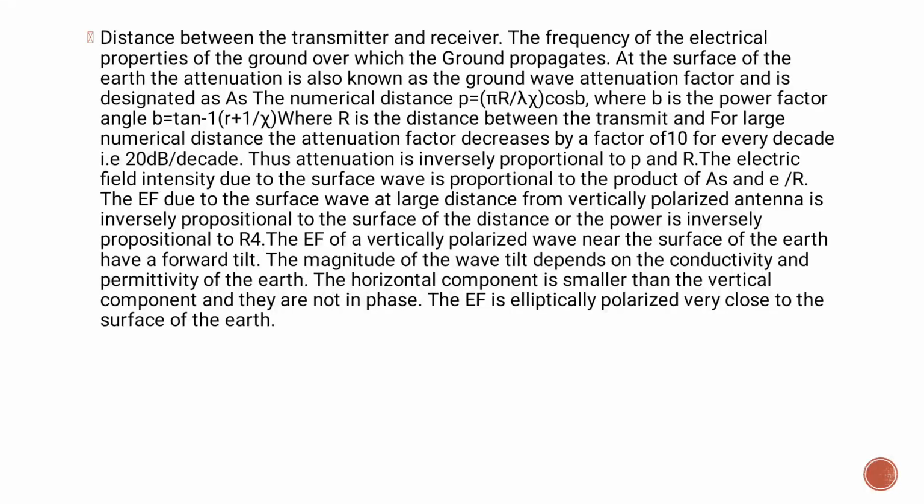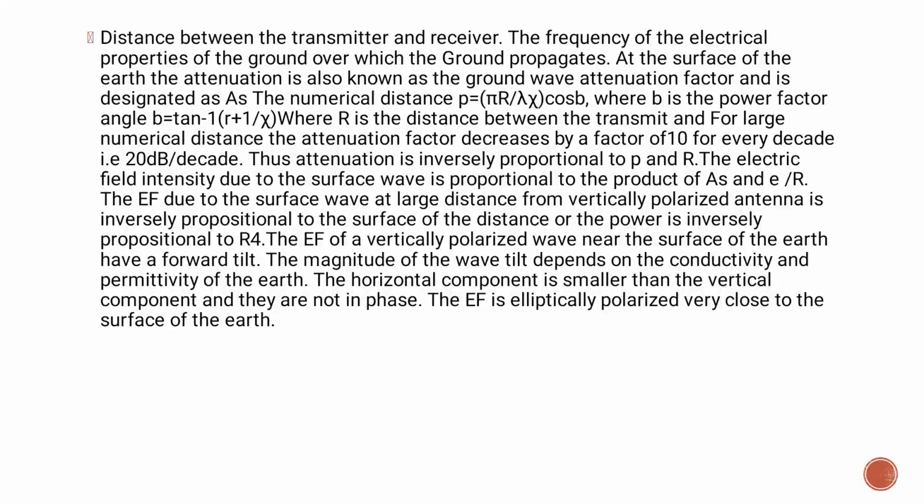For large numerical distance, the attenuation factor decreases by a factor of 10 for every decade, that is 20 dB per decade. Thus, attenuation is inversely proportional to P and R. The electric field intensity due to the surface wave is proportional to the product of A and E0 by R. The EF due to the surface wave at large distance from a vertically polarized antenna is inversely proportional to the square of the distance, or the power is inversely proportional to R to the fourth.